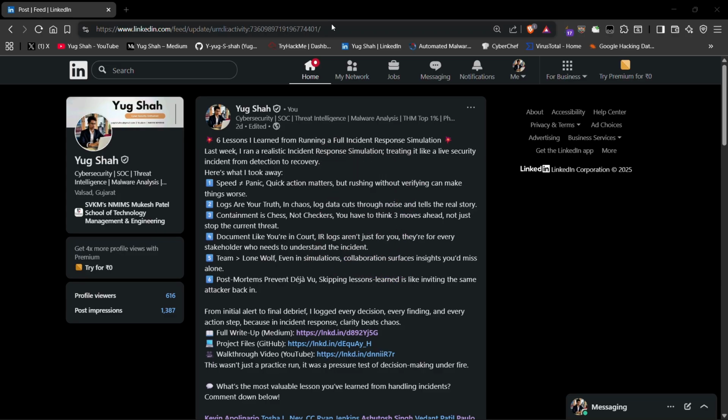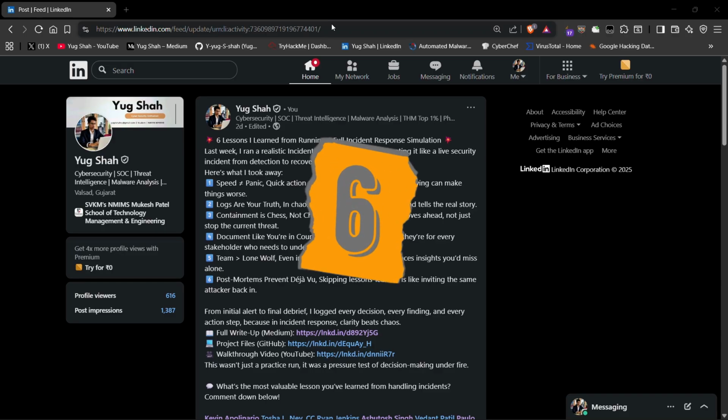Fifth, team greater than lone wolf. Even if you're solo, simulate coordination. Write notes others could consume. Files like the incident summary and recommendations are for stakeholders, not just investigators.